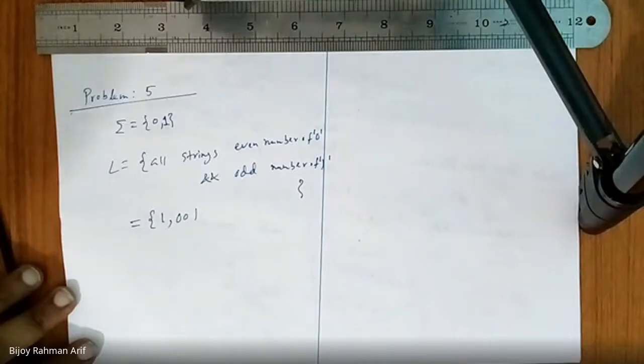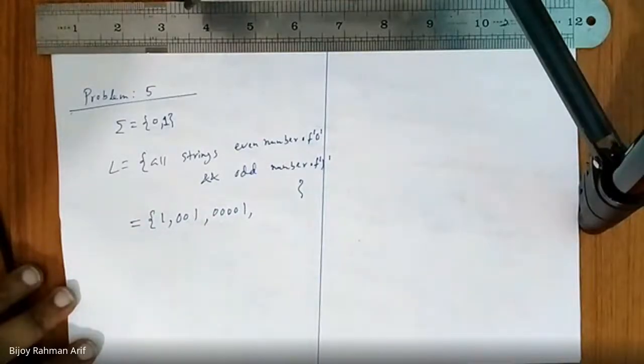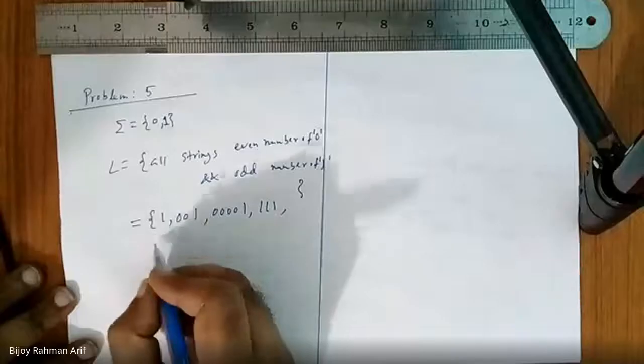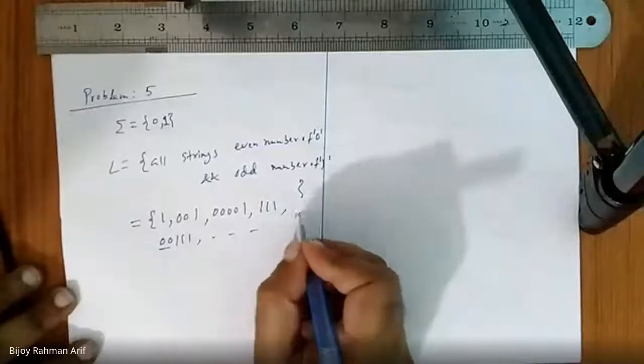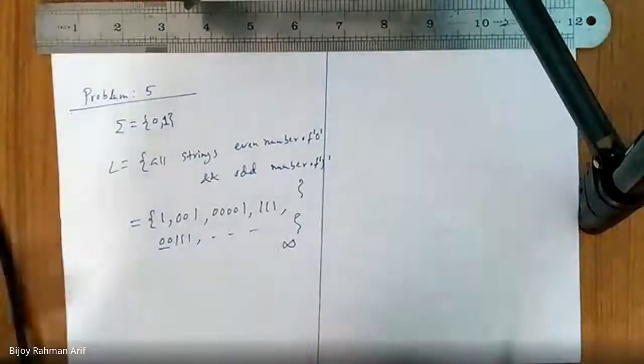Anything more? Sir, 00111. How about 001? Is it correct? Yes. How about this? 111? Yes, sir. Okay, 00111. Yes. Odd. So this way it will continue. Infinite or finite? Infinite. Okay. What would be the algorithm? Now tell me.